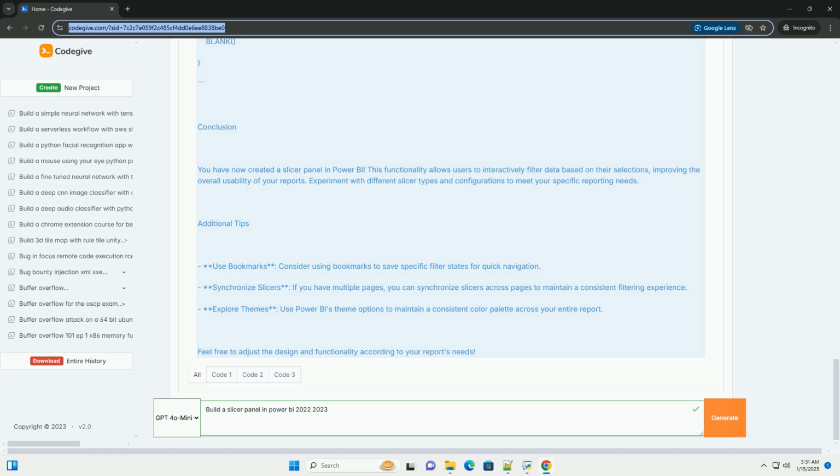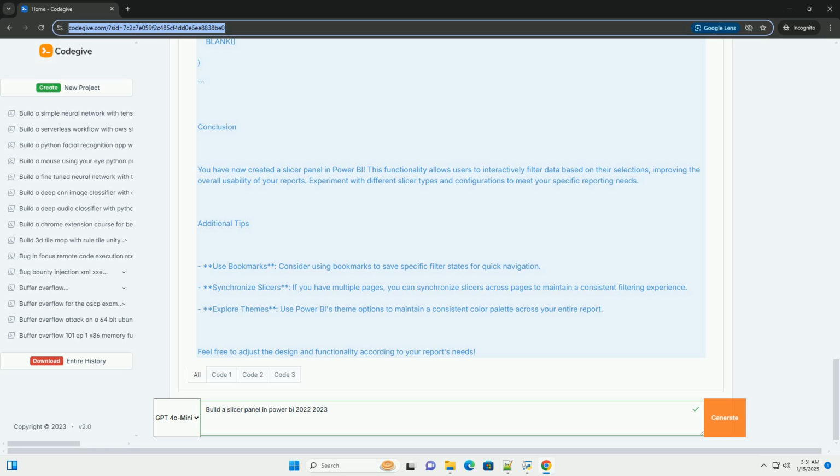Step 2. Create a slicer. 1. Add a slicer visual. On the Home tab, click on the slicer icon in the Visualizations pane. This will add a blank slicer visual to your report canvas. 2. Select a field for the slicer. Drag a field from the Fields pane into the Values area of the slicer visual. For example, if you have a date field, you can drag it to create a date slicer.